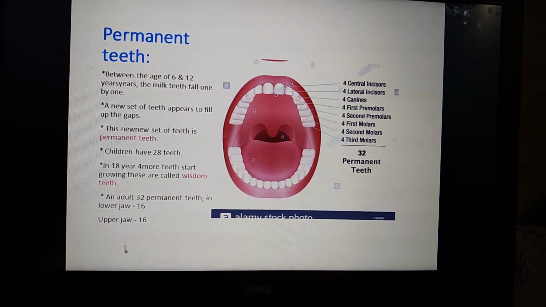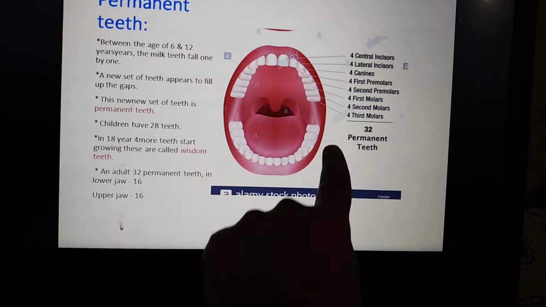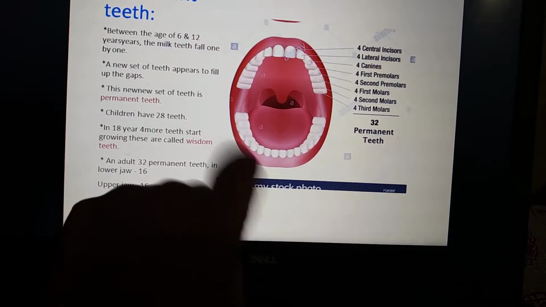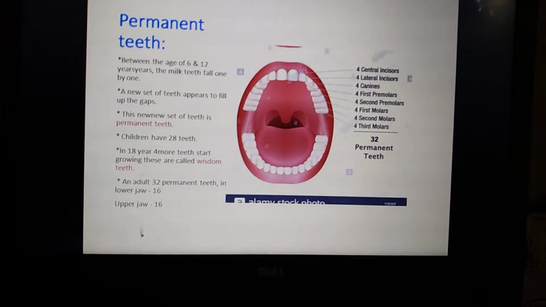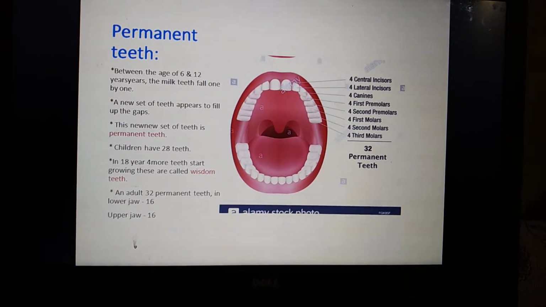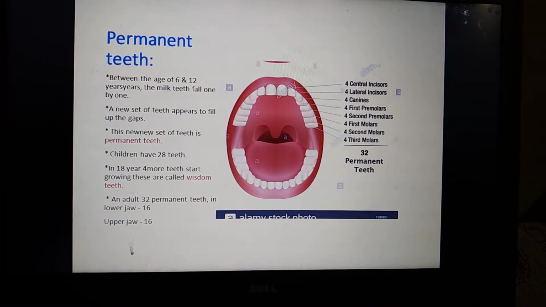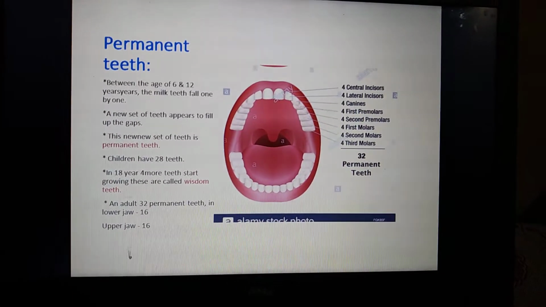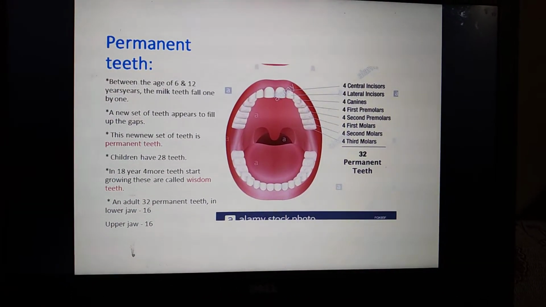In the lower jaw we can see 16 teeth. You can count. This is the lower jaw and this is the upper jaw. We can see the same count in the upper jaw. So the total permanent teeth will be 32 for adults: 16 in the lower jaw and 16 in the upper jaw.